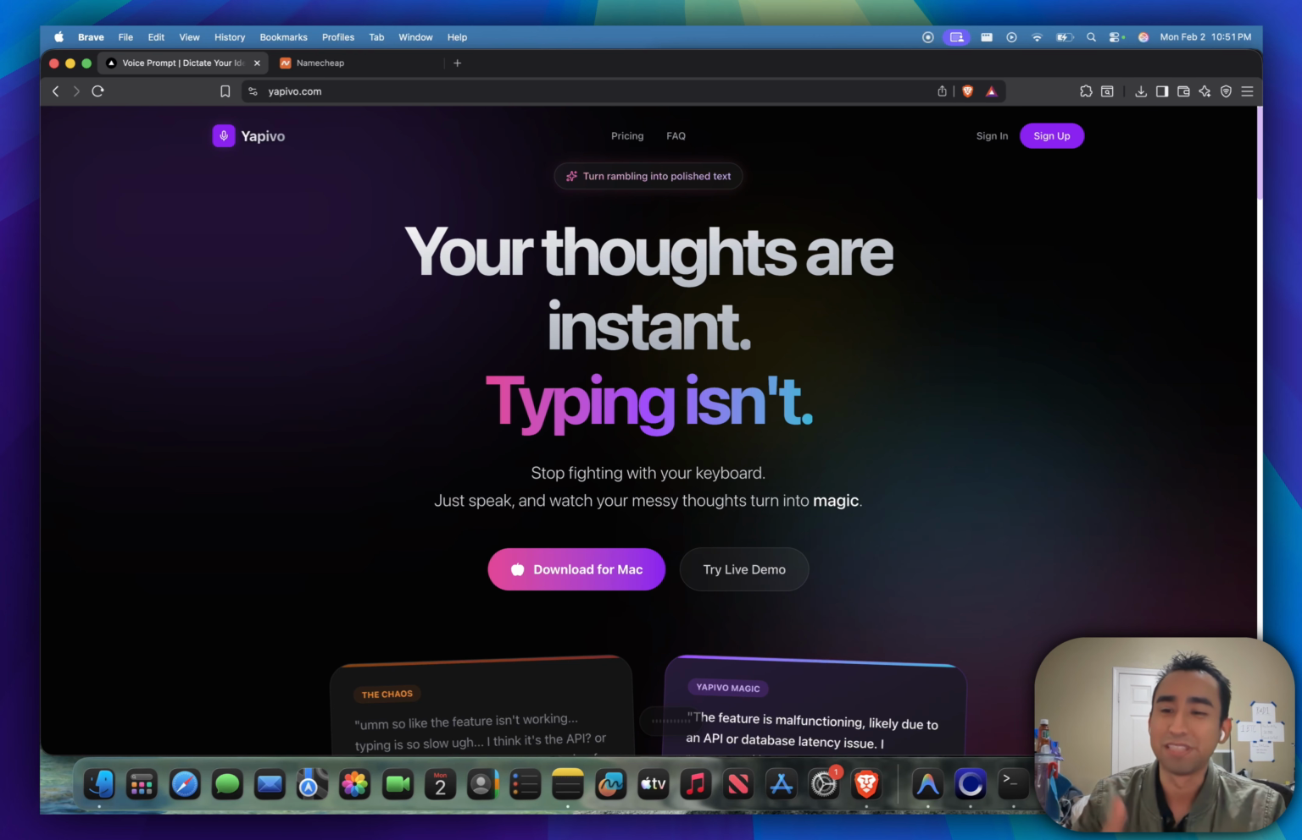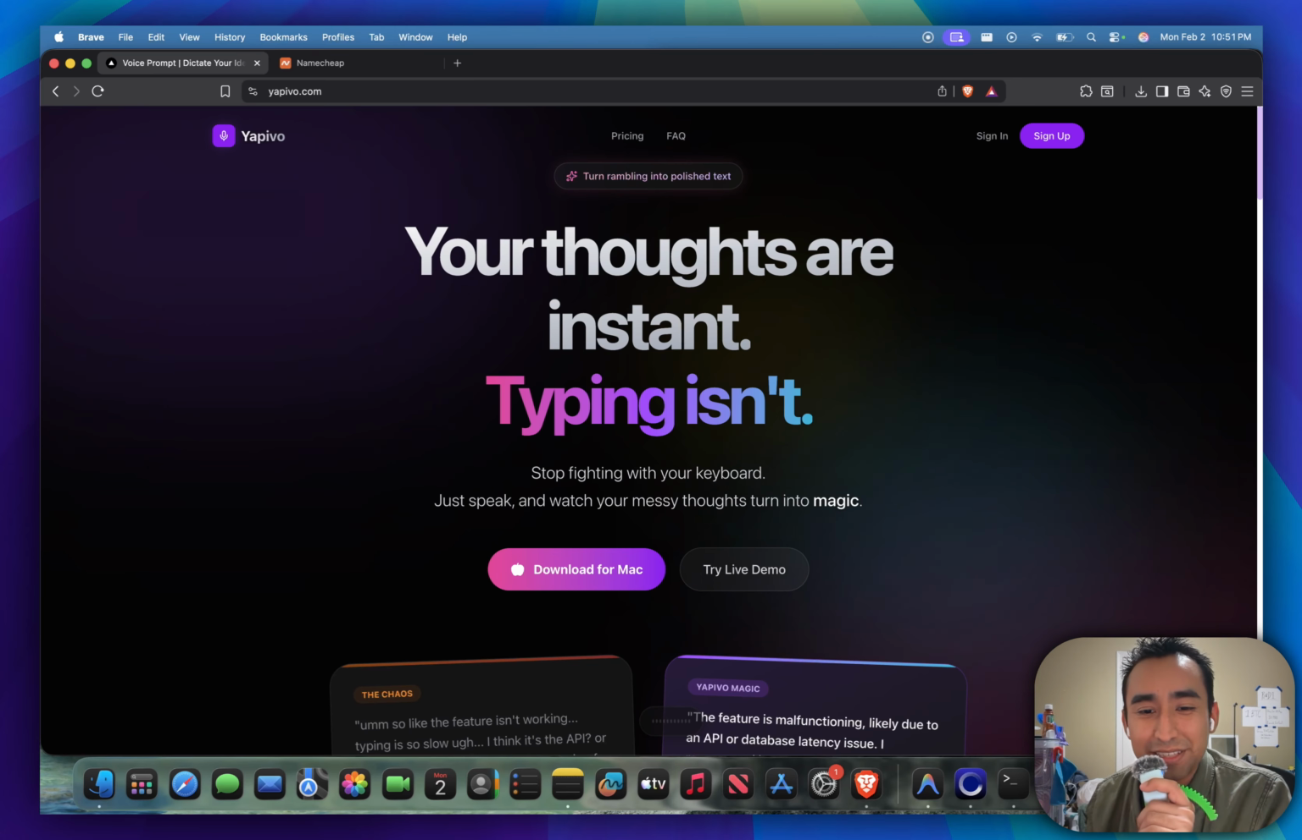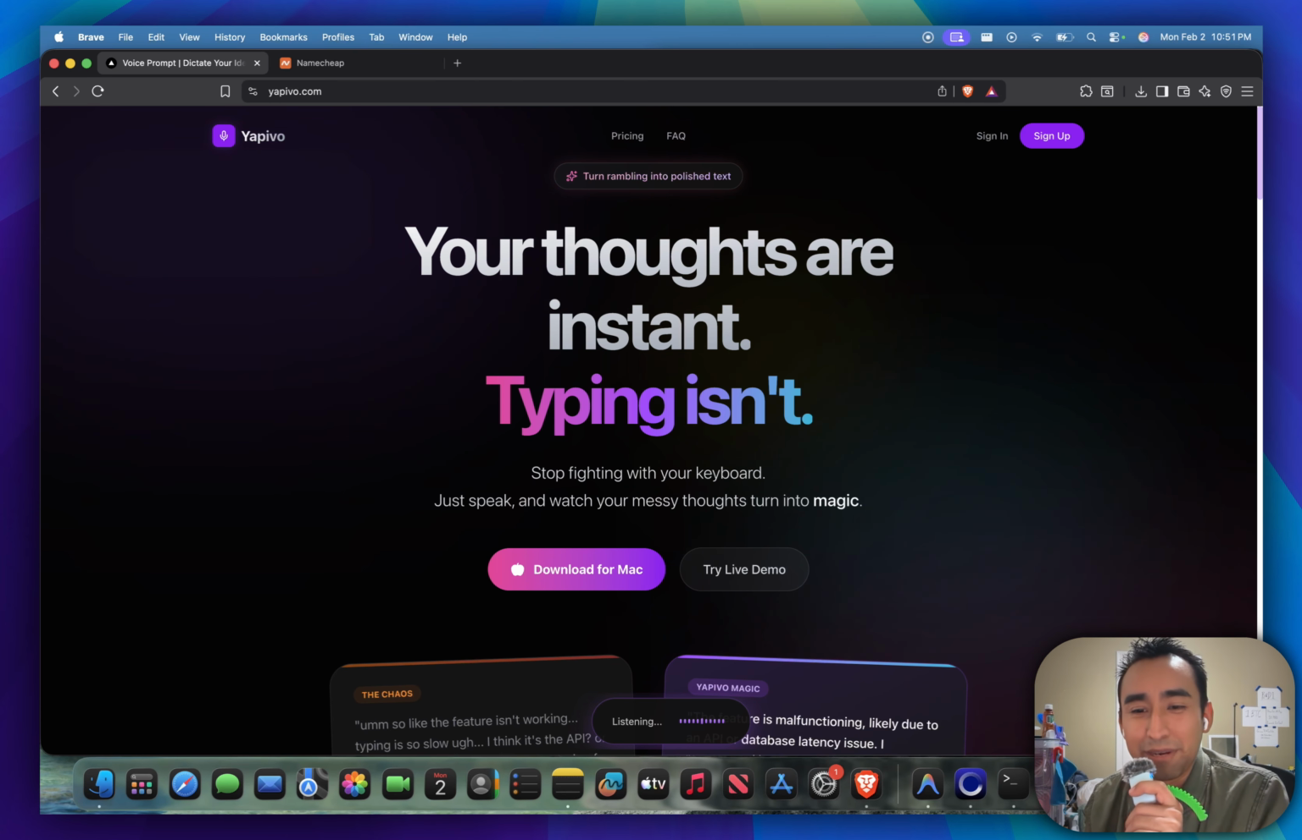If we long press the function button, you can actually see on the screen it's listening. And right now my cursor is not pointing anywhere, so it's not gonna paste anything. But it's still listening, so there's that.